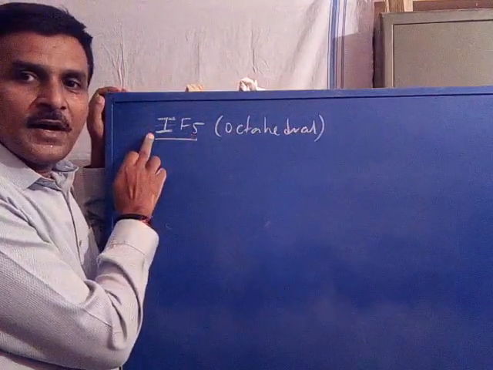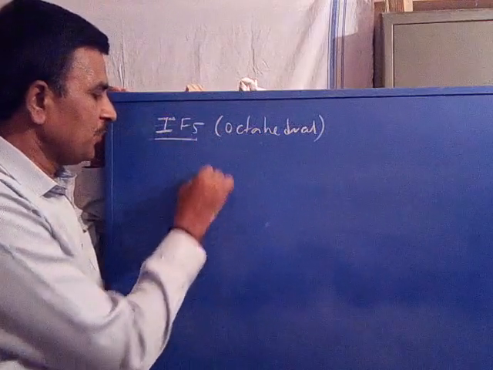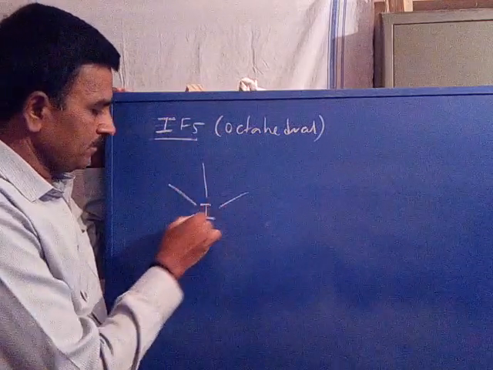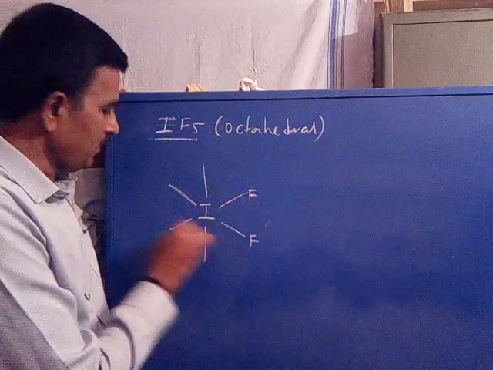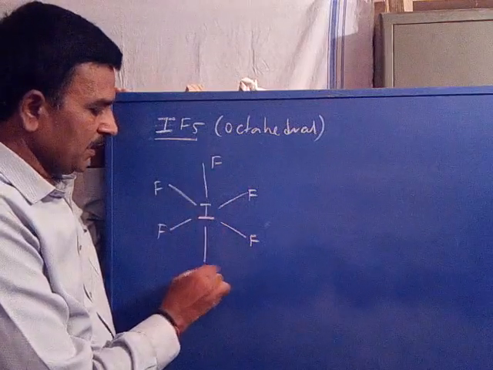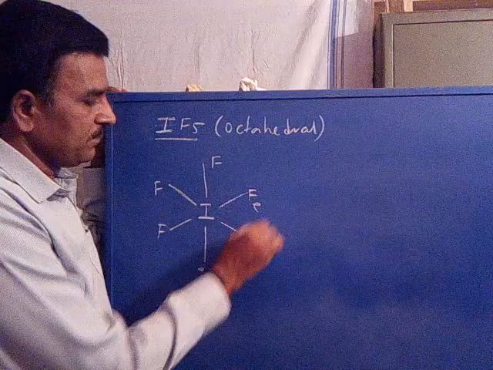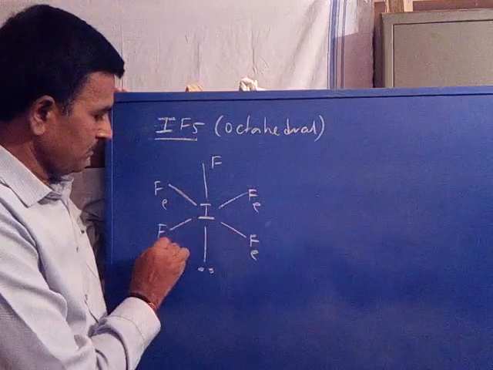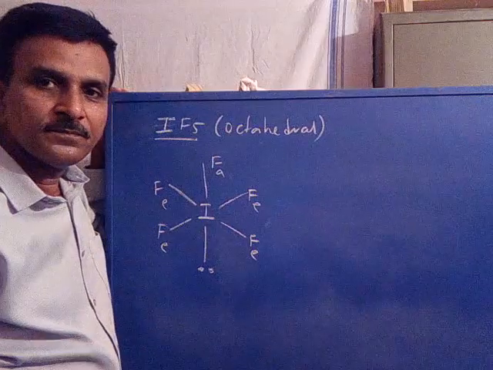Here, pentafluoroiodide, octahedral geometry where the central atom is iodine. Fluorine, fluorine, fluorine, fluorine, fluorine, and non-bonding electrons. These 4 fluorines are equatorial. This fluorine is axial.